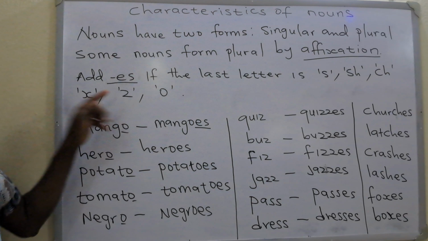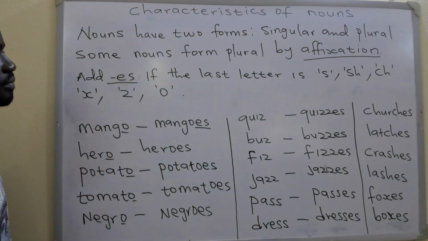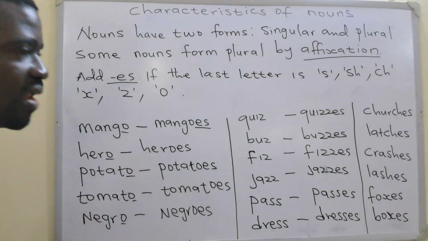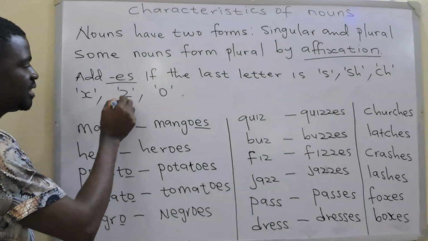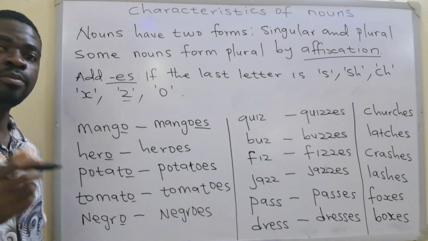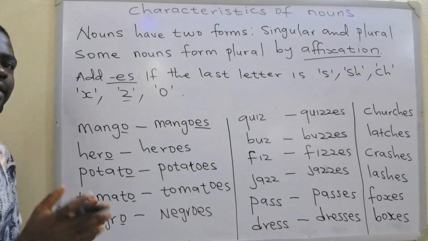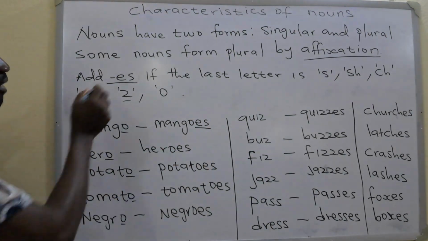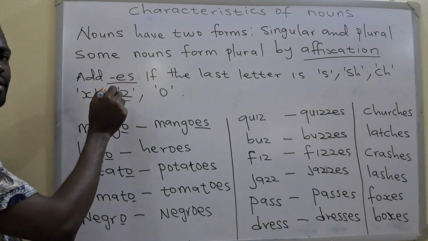How about Z? Now, this is a bit unique. If your noun ends with this letter and you want to make the plural form, you will add another Z to the word plus your ES.